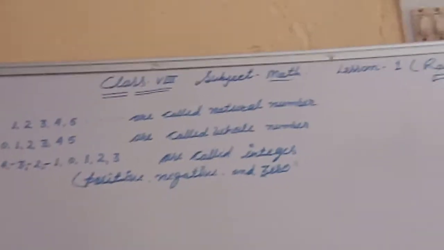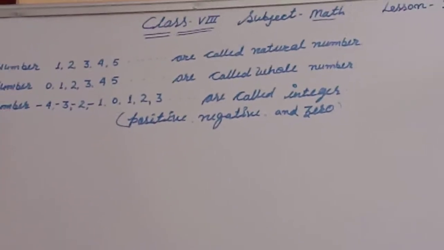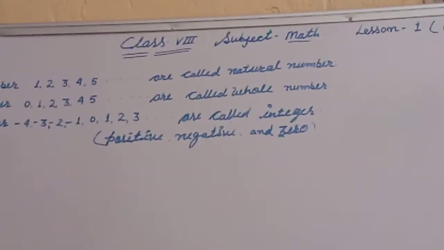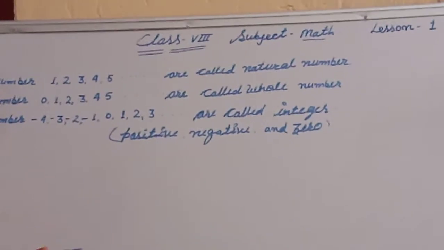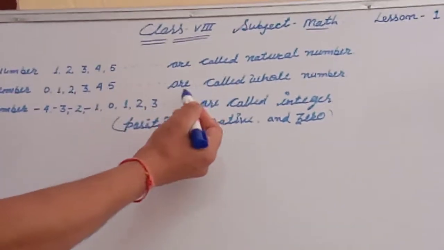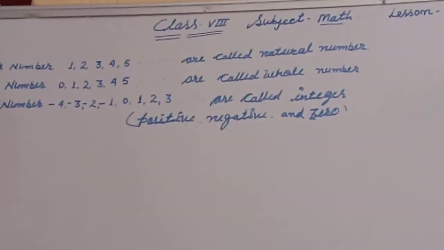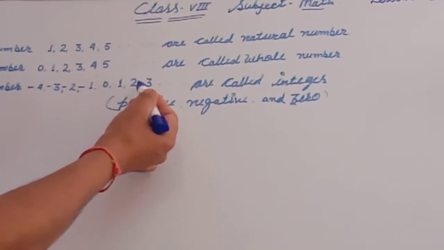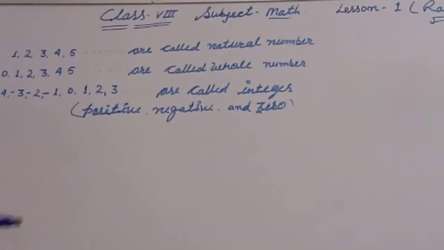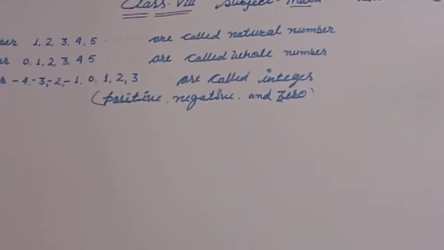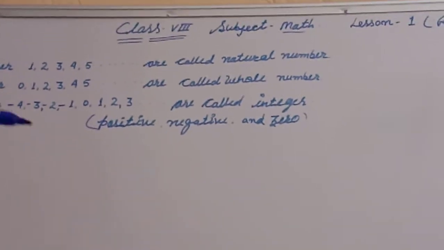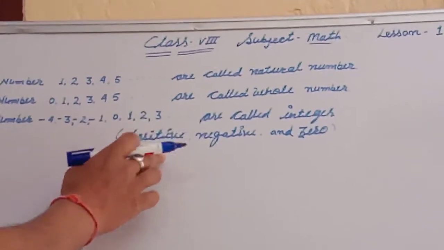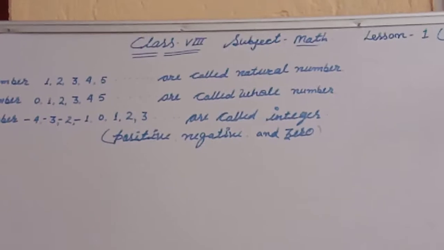इससे पहले की क्लासेस में आपने पढ़ा है कि numbers 1, 2, 3, 4, 5 are called natural numbers. Numbers 0, 1, 2, 3, 4, 5 are called whole numbers, and numbers -4, -3, -2, -1, 0, 1, 2, 3 are called integers. In our previous class 7th, you know that our first chapter was integers, and there we discussed that positive, negative and zero are called integers.